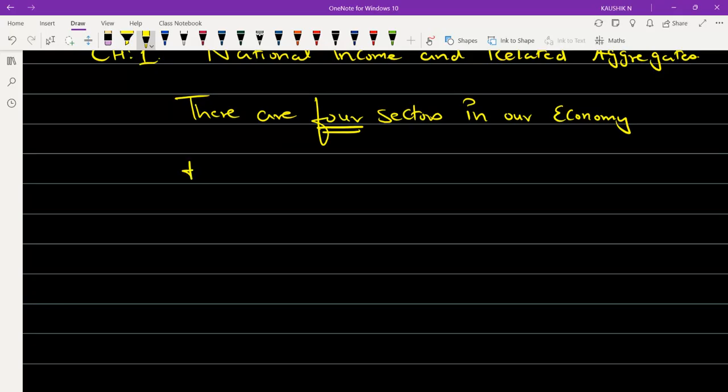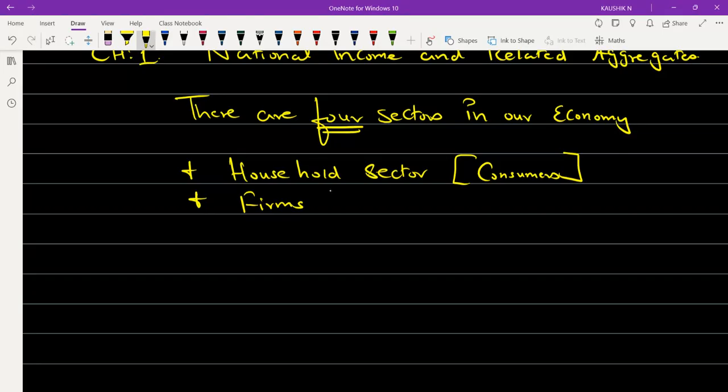What are they if you ask? The first one is nothing but household sectors. The first sector is household sector. This is nothing but consumers. The second sector is firms. The second sector is nothing but firms. That is nothing but producers.